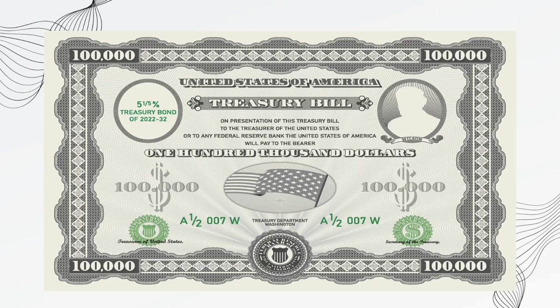Like they are going to issue a bond. So here you can see just an example. I've taken a 1 lakh bond which is issued by the Treasury, because just like in India we have RBI, they have the Treasury department which issues the bonds through which they raise the debt.